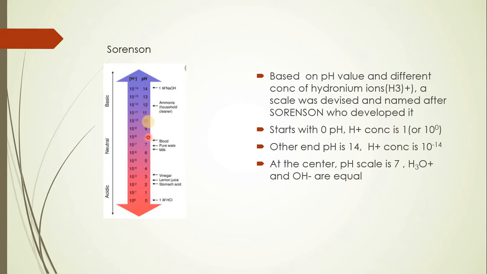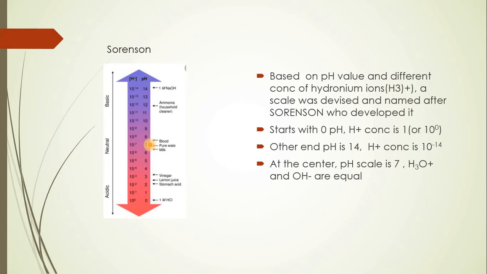Later, with an increase in the numbers, the number of H plus ions in the solution falls down, and therefore we can say more OH minus ions are present. More OH minus ions means fewer hydronium ions are present. Therefore, the range between 7 to 14 will be defined as basic, whereas the range between 0 to 6.9 will be defined as acidic, whereas 7 is defined as neutral, which is actually the pH